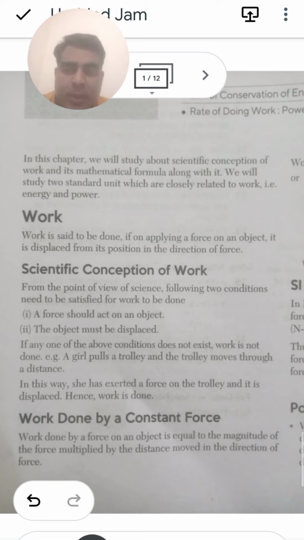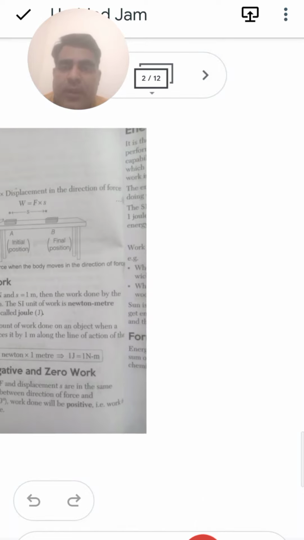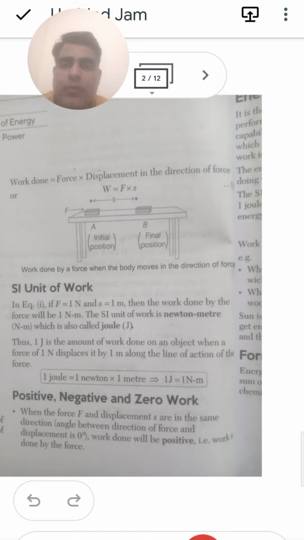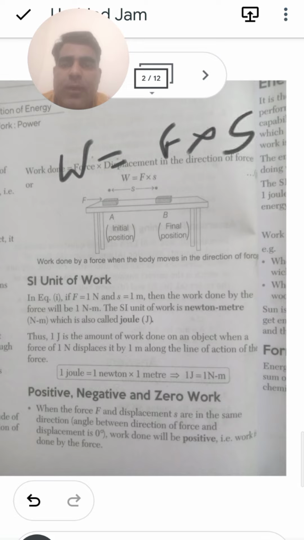After this, work done by a constant force. Work done by a force on an object is equal to the magnitude of the force multiplied by the distance moved in the direction of the force. So the work done is equal to force into distance. Now, if we have the net value of work done, we can say that work is equal to force into the value of the distance.